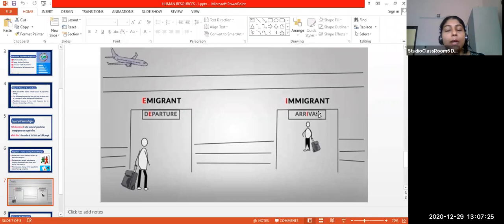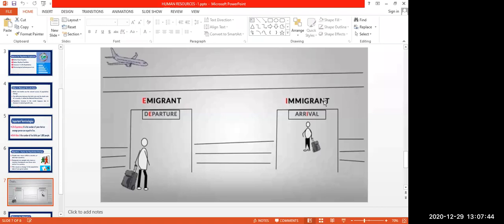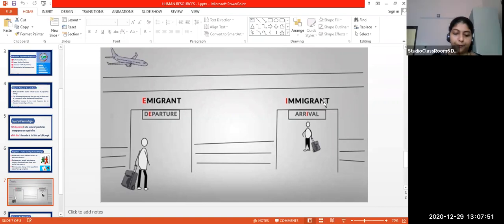Clear? Because you arrived in that country. What is emigrant and immigrant? If you are leaving a country, a person who leaves a country is an emigrant. A person who arrives in a country, there he is an immigrant. When you leave India and arrive at the UK airport, there you will be an immigrant.